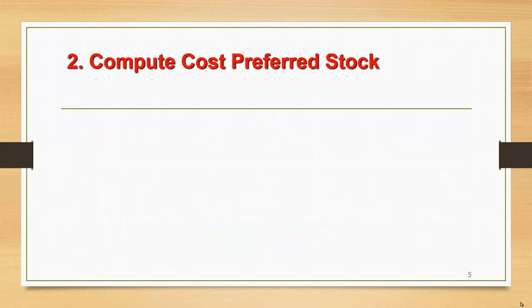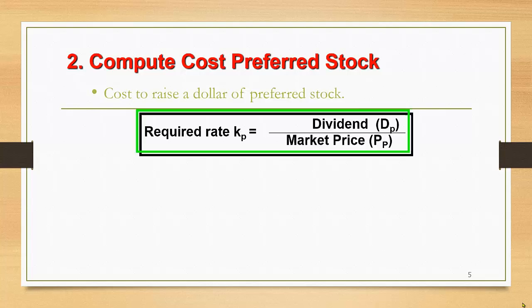The next is to compute the cost of preferred stock. The cost to raise $1 of preferred stock, as you can see, is denoted by KP, and how is it calculated? It is calculated by dividing the dividend on preferred stock by the market price.